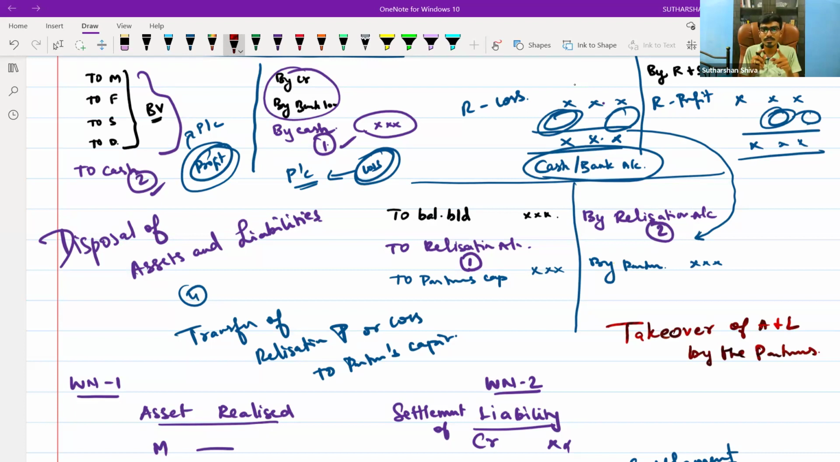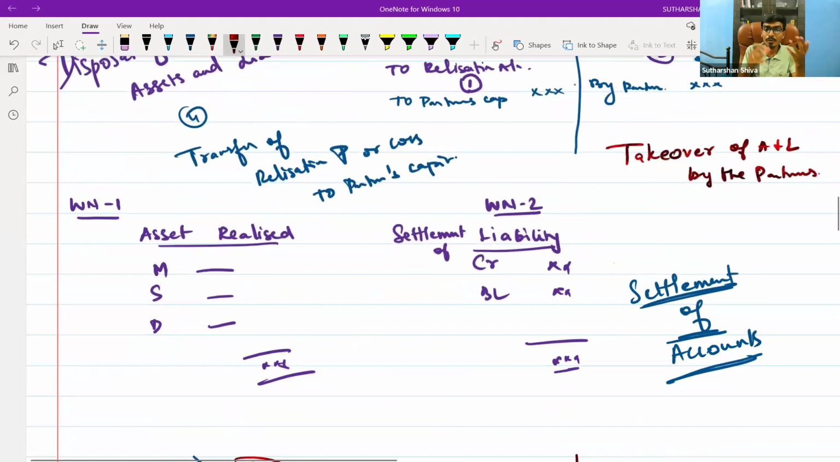Once all this process is done, you need to find out the realization profit or loss. Once you find out the realization profit or loss, that should be transferred to the respective partners' capital accounts. Once this fourth step is done, the fifth step is your settlement of liability. Once the settlement of liability is done, the firm is closed, you can go anyway. You can go wherever you want.